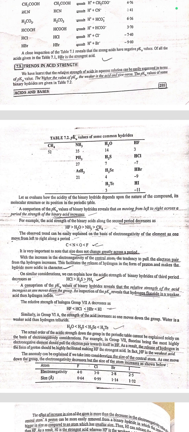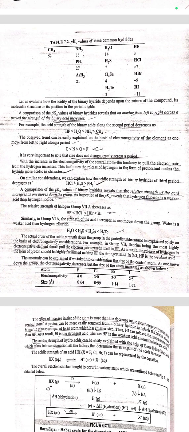A comparison of pKa values of binary hydrides reveals that on moving from left to right across a period, the strength of binary acids increases. For example, the acidic strength of binary acids along the second period decreases in the order HF, H2O, then NH3, then CH4. The observed trend can be easily explained on the basis of the electronegativity of the element as one moves from left to right along a period. It is very important to note that atomic size does not change greatly across a period. With the increase in the electronegativity of the central atom, the tendency to pull the electron pair from the hydrogen increases.